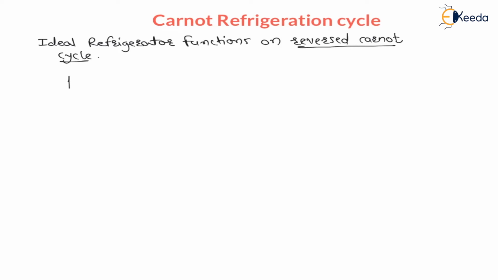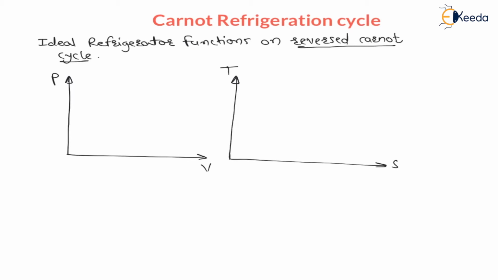Now, let us draw pressure versus volume and temperature versus entropy diagram, TS diagram, right? Now, here if I draw PV and TS diagram, process 1 to 2 is reversible adiabatic compression, meaning PV raised to gamma is equal to constant. Equation is PV raised to gamma is equal to constant. Therefore, first process, 1 to 2, is reversible adiabatic. Reversible adiabatic means isentropic